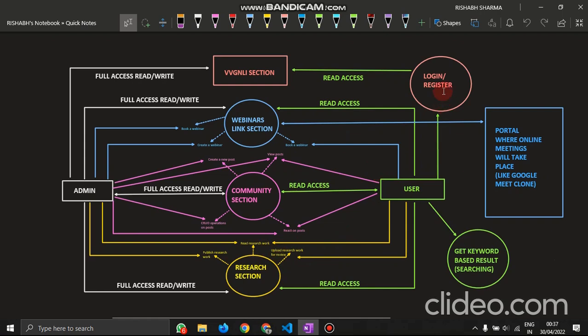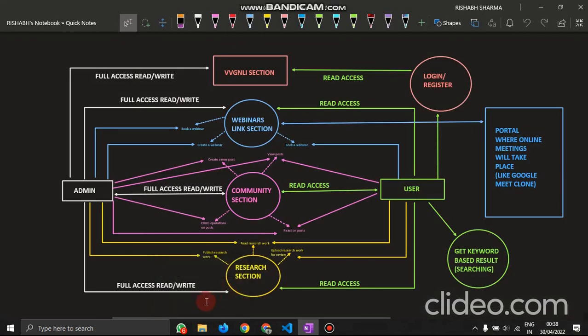Once a user logs in, he gets read access to the VVG analyze section, the webinar link section, the community section, and the research section as well. Plus there is a functionality for the user, that is keyword-based searching. Suppose the user types some keyword, then he will get the search results as per that keyword. So this was the detailed backend for our portal that we have designed.